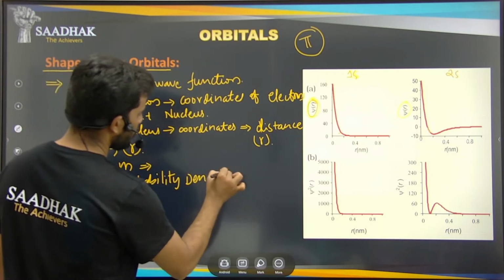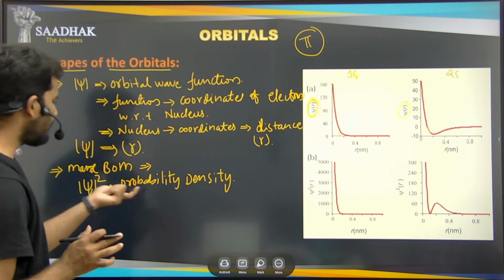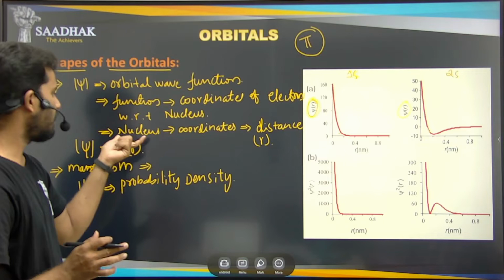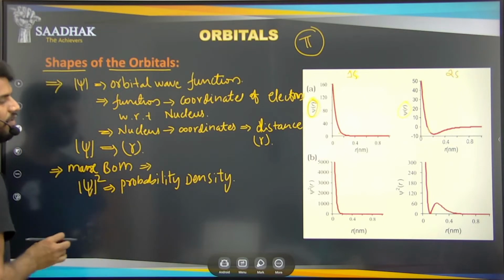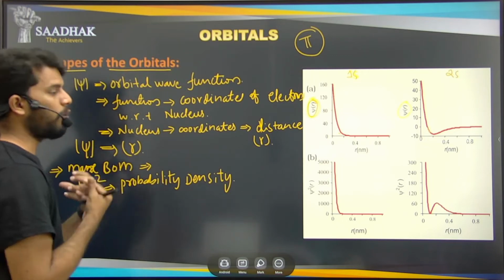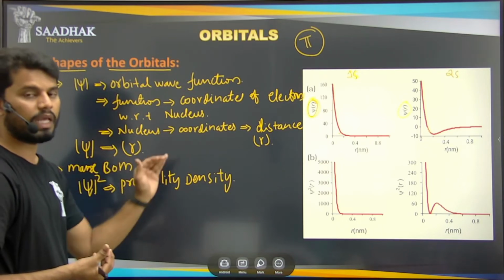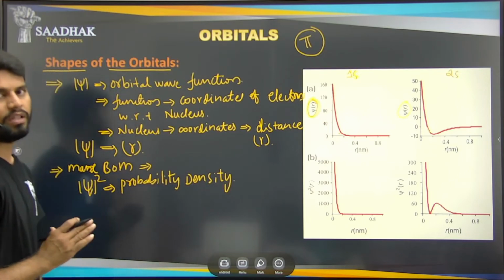The most probable place where we can find the electrons. It doesn't have any mathematical value, but this psi square is giving us the probability, which is nothing but the probable place. That's it. It is not giving the exact location of the electrons, but it is giving the probable place where the electrons will be found.